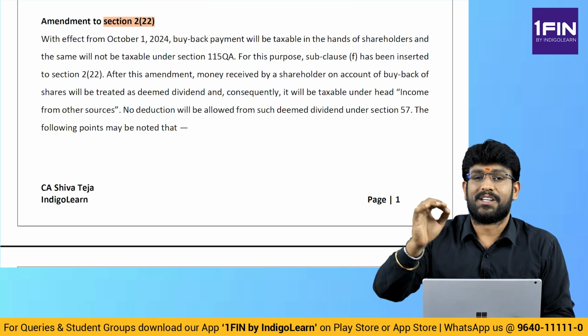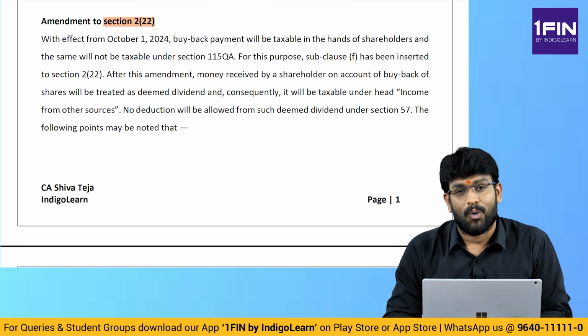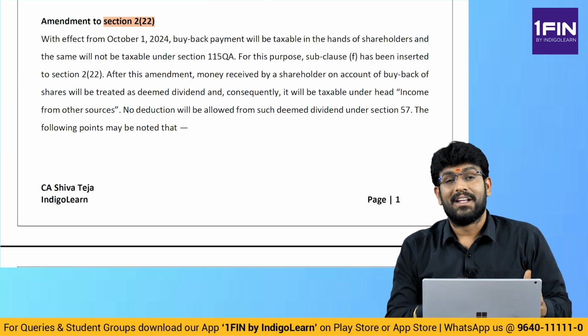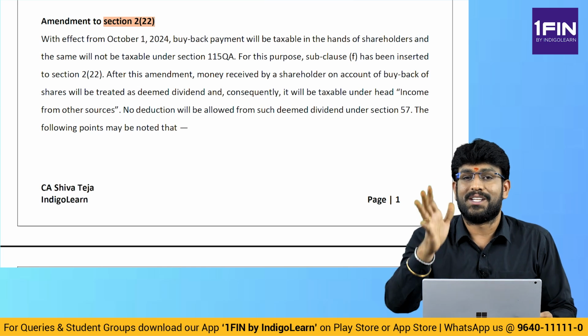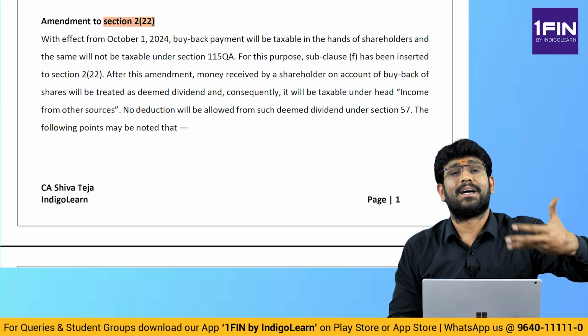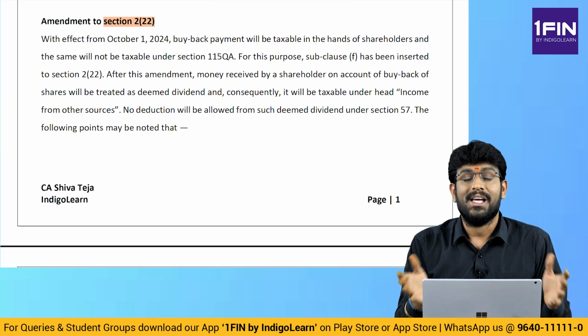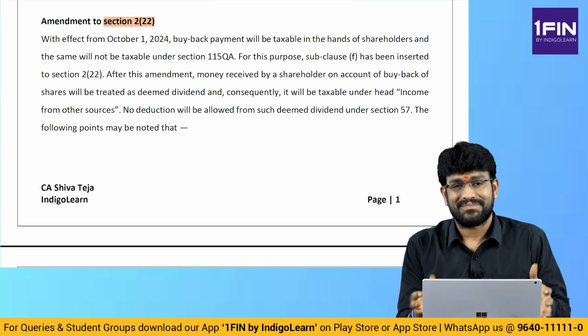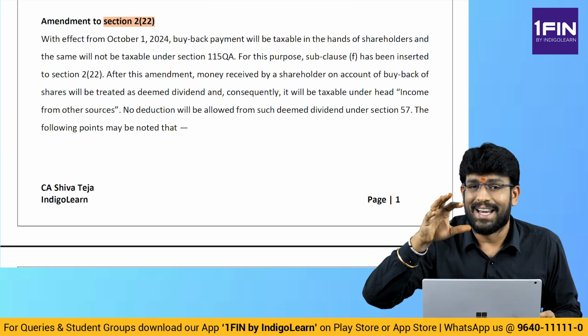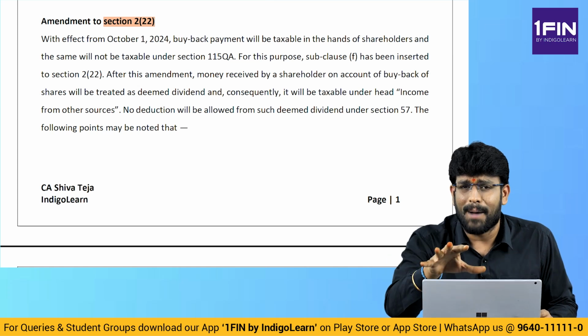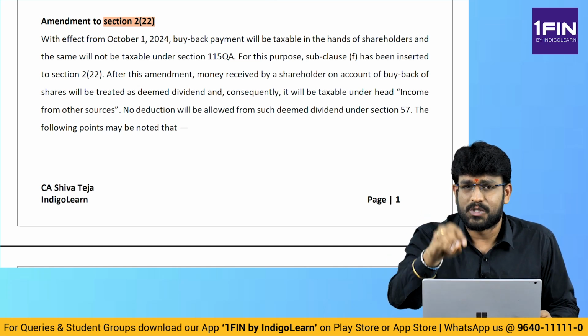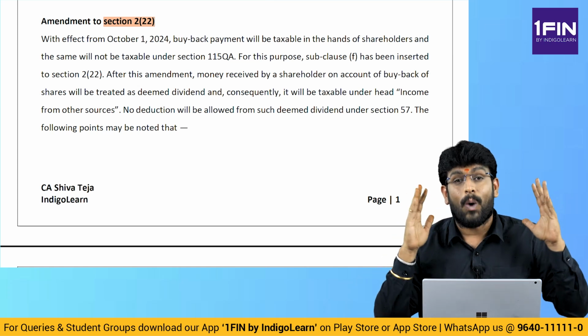It is giving a loan or advance to a shareholder holding 10% or more, or to a concern in which that shareholder has substantial interest, or to any other person for the benefit of such shareholder. Already we discussed this point in section 2(22)(e). But now there is one latest point, a new amendment, section 2(22)(f).